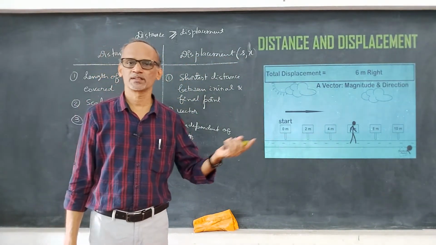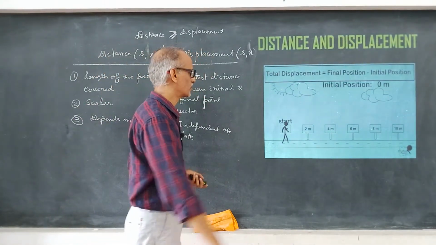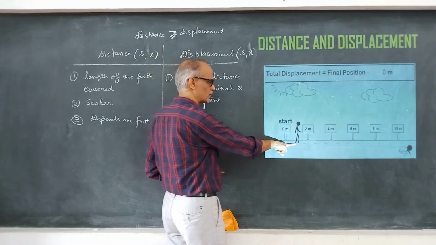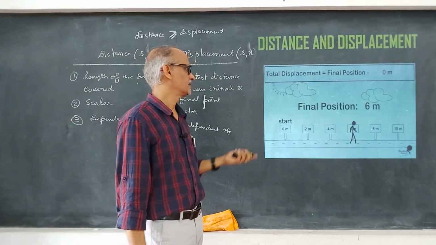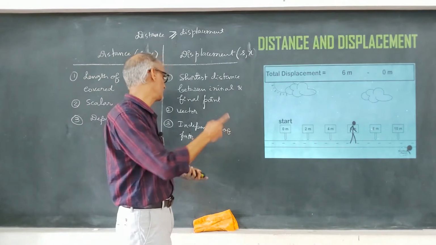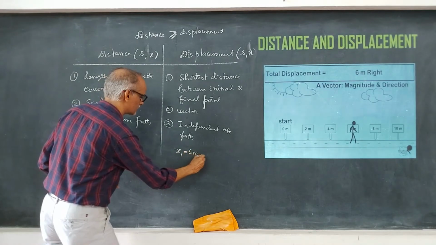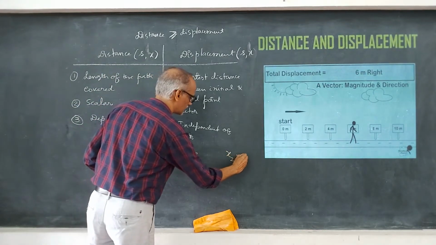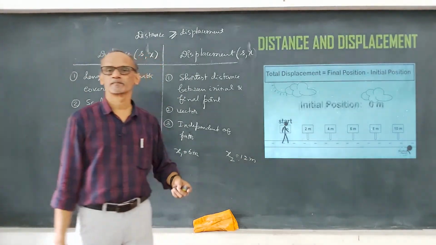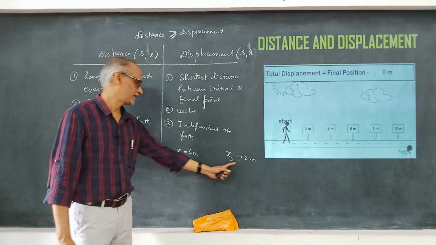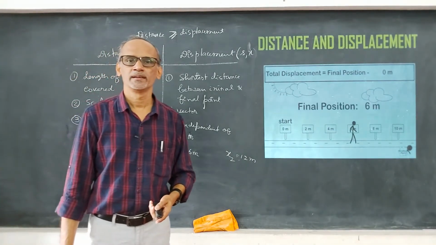So it's a vector quantity. So what about the distance and displacement? In this case, both distance and displacement are equal. Why? Because the man is moving along a straight line. So hope you have understood how we can find the displacement. Basically we need the initial position and the final position. Imagine the initial position is 6 meter and the final position is 12 meter. So what is the displacement? Final minus initial, 12 minus 6, which is 6 meters. This is how we can find the displacement.